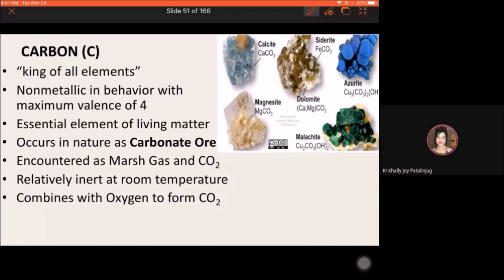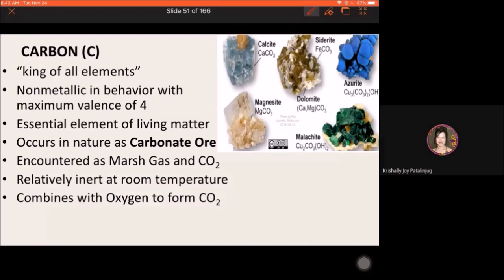Example, pwede siyang mag-bind with oxygen, forming stable carbon dioxide. It can form bonding with hydrogen, forming stable hydrocarbon compounds, and many other atoms pwede niyang i-bind, forming stable compounds.